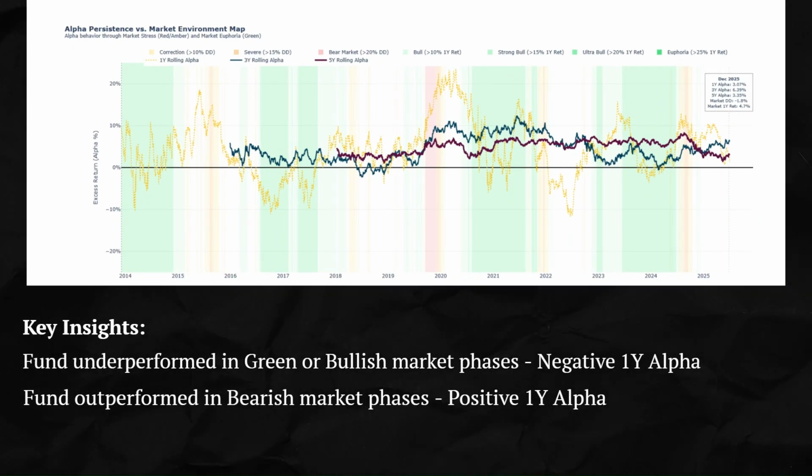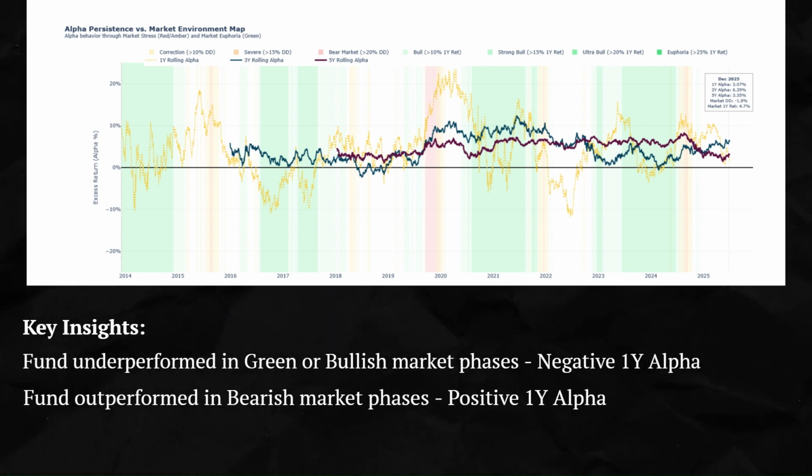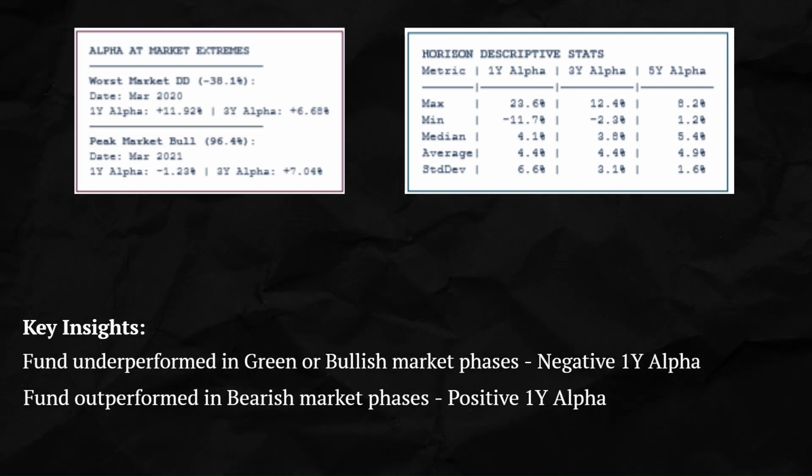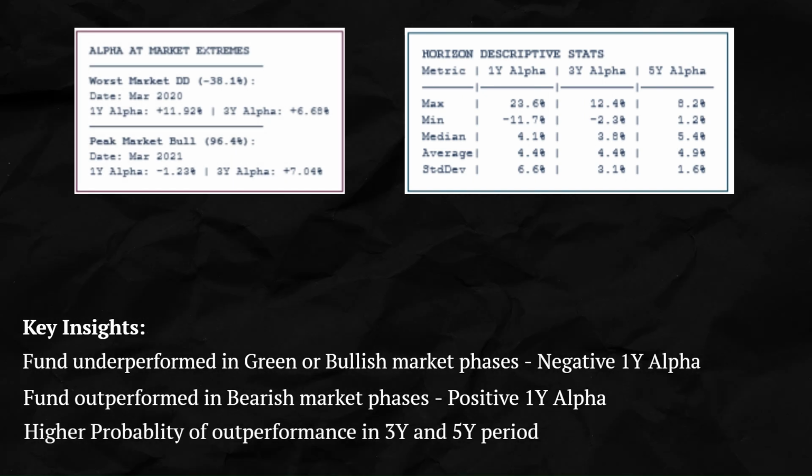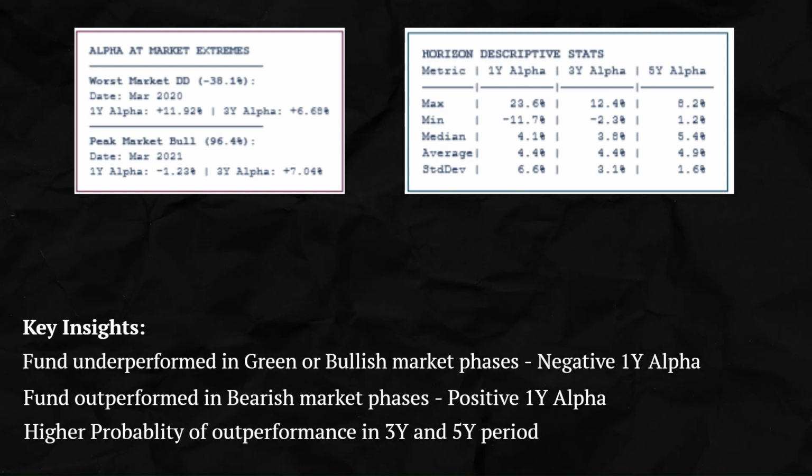The 3 year rolling alpha has only been negative between 2018 to 19 and briefly in 2024, whereas the 5 year rolling alpha has never been negative. So there is a higher probability of outperformance if investing for 3 years and 5 years.